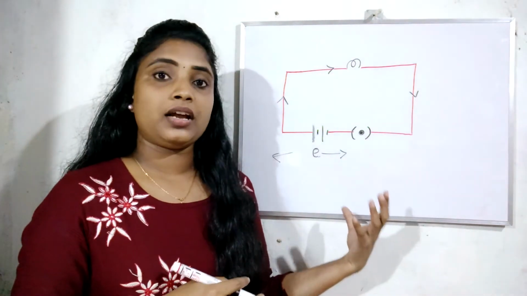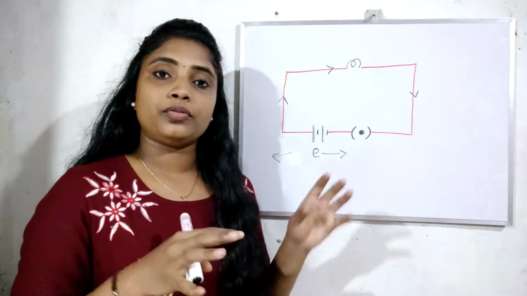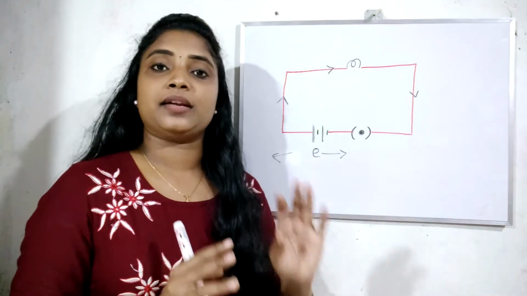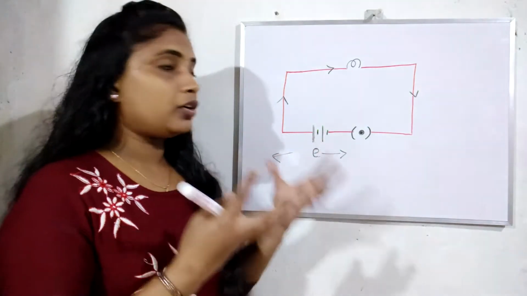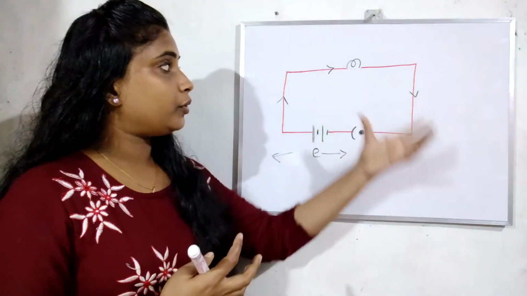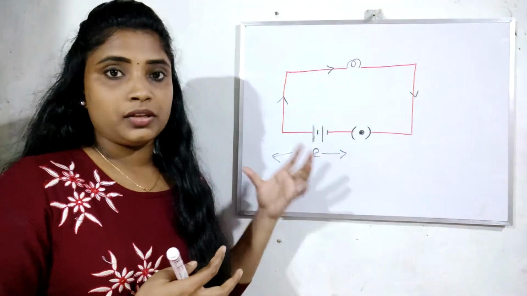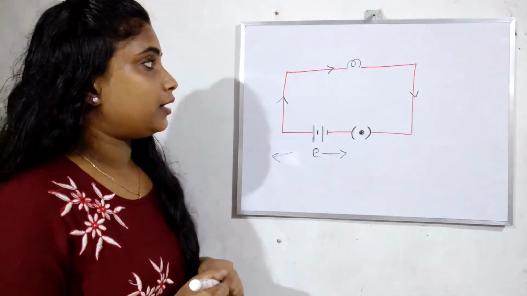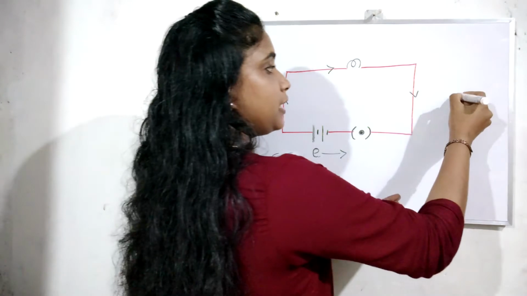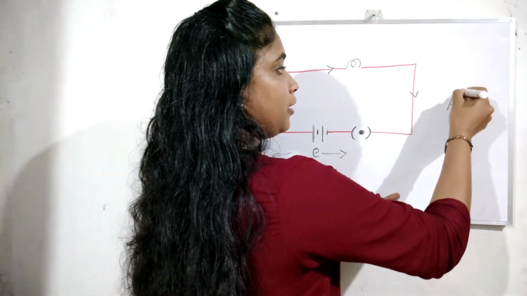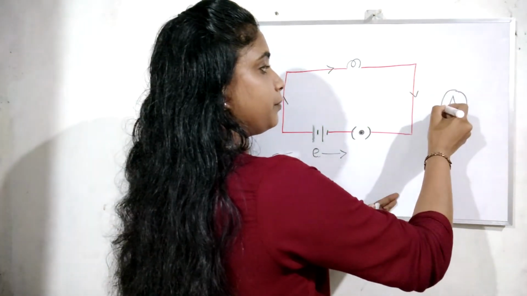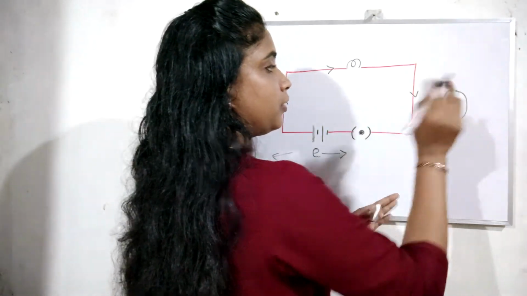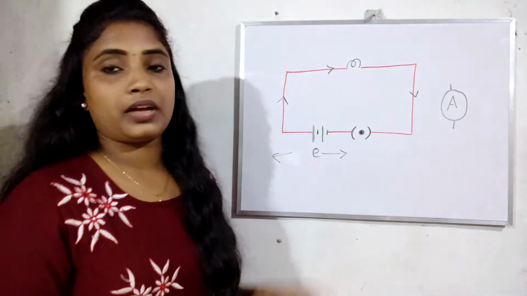We want to measure the current in the circuit. We know that an ammeter is the device that measures electric current. So we take an ammeter and insert it in the circuit so that we can measure the current. The symbol of an ammeter is A with a small line. Okay, this is the symbol of an ammeter.